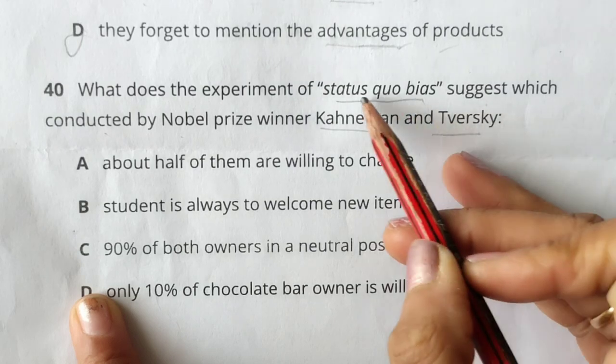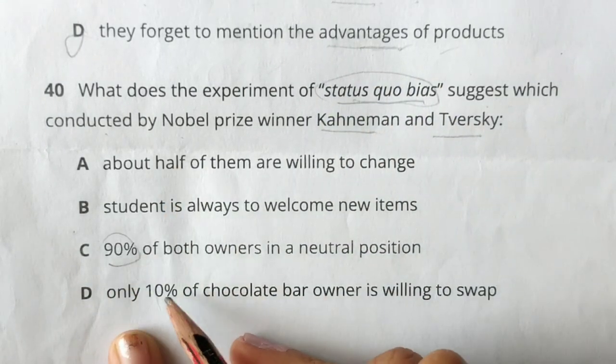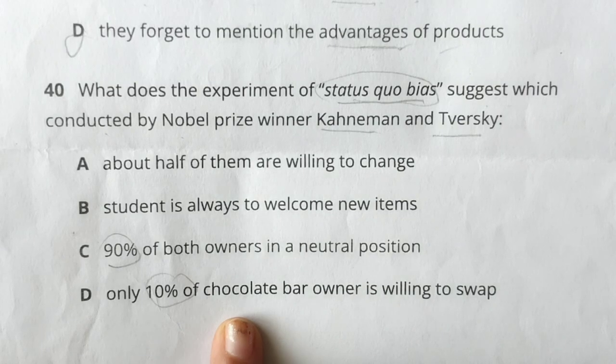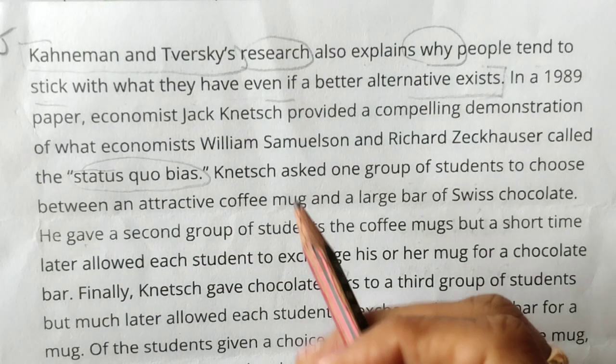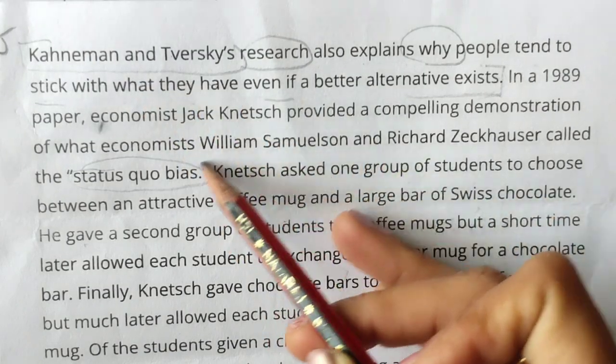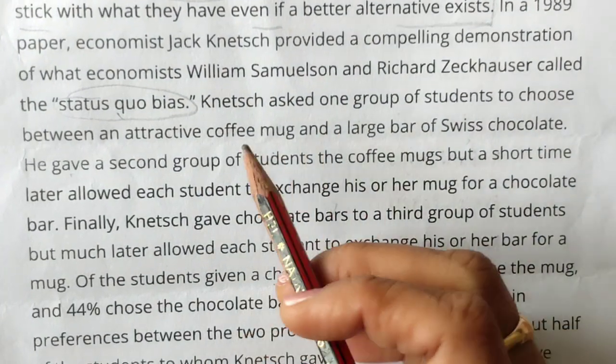Okay, these two persons, this was in the second last paragraph, and I can see 90% also, 10% also. Okay, and let's go to this paragraph first. So this is the last paragraph where they are talking about status quo bias. See this. So we have to read this.